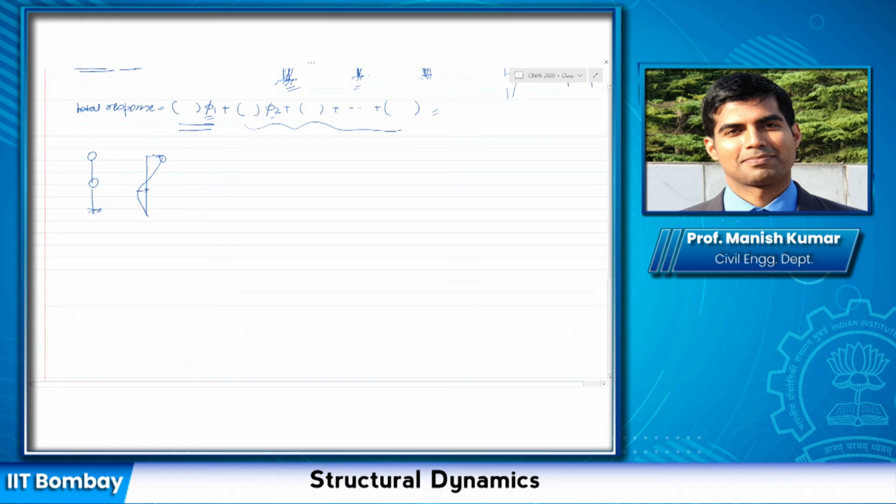Okay, you give initial displacement to this 2 degree of freedom system, and I'm going to represent this as u1, u2 like this.